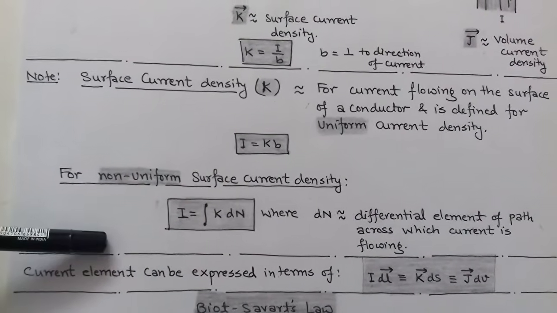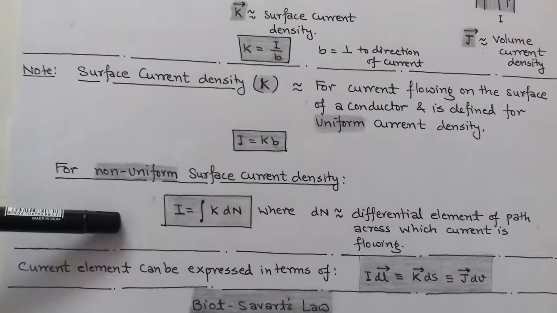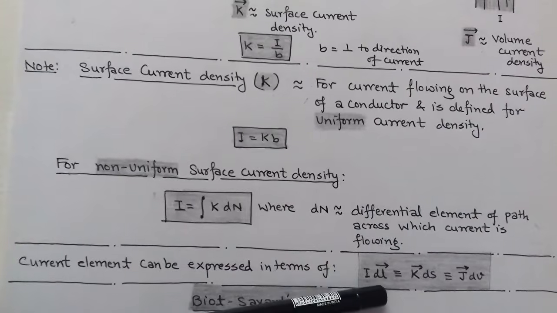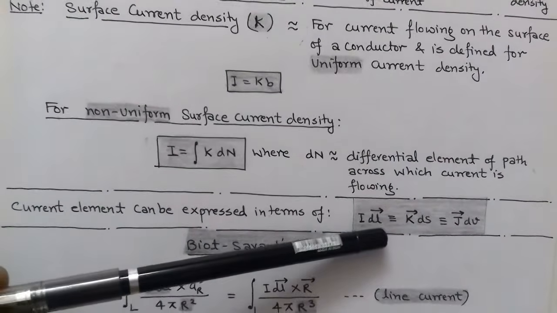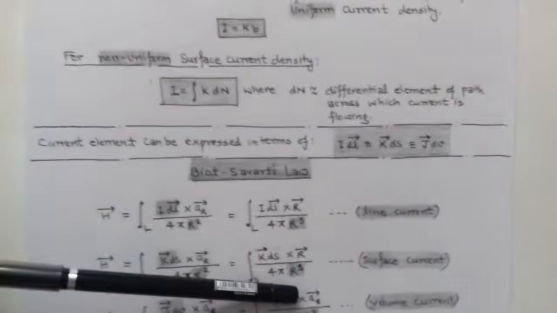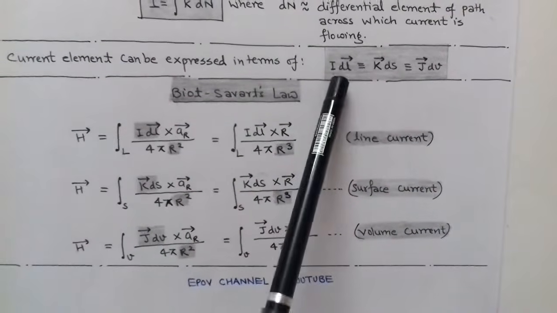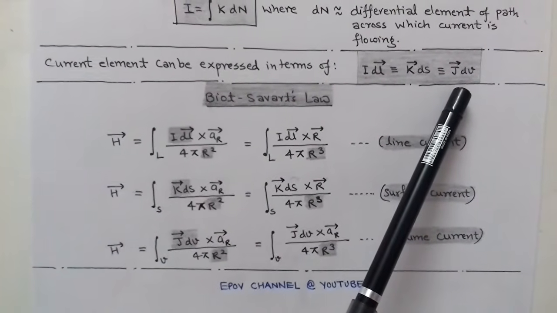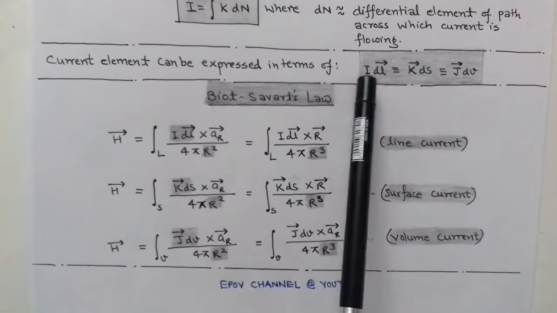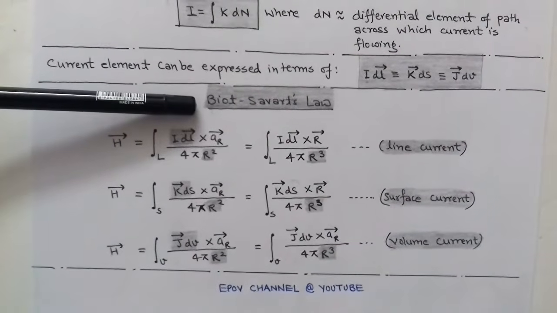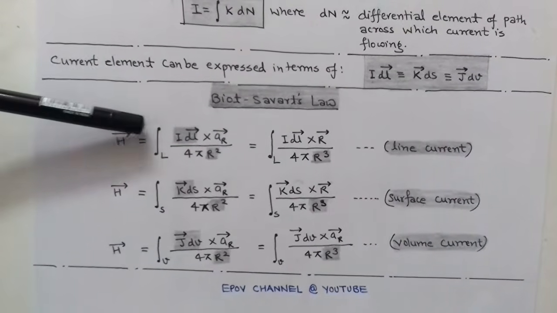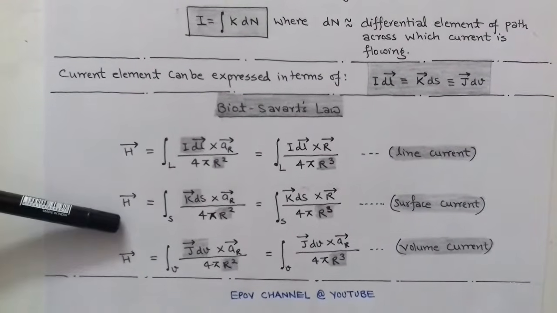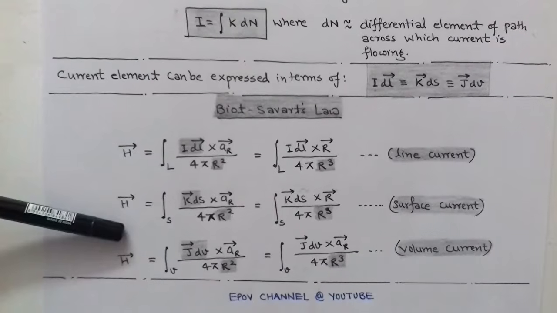So the current distribution or current element in magnetostatics can be expressed in terms of line current, that is I dl, K ds and J dV. In place of I dl vector, we can write K vector into ds, or we can also write J vector into dV. Accordingly, Biot-Savart's law has three forms. First is for line current distribution, second is for surface current distribution, and third is for volume current distribution.